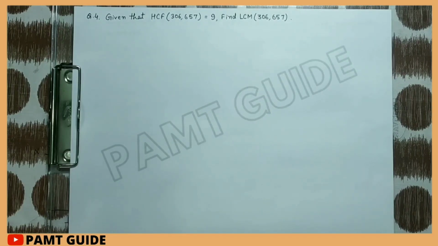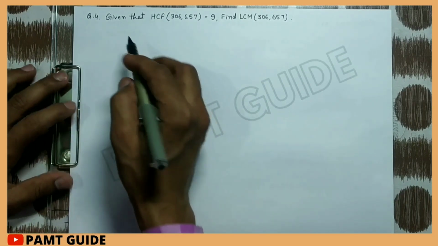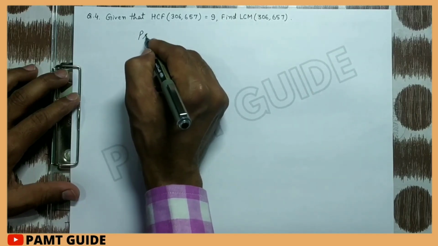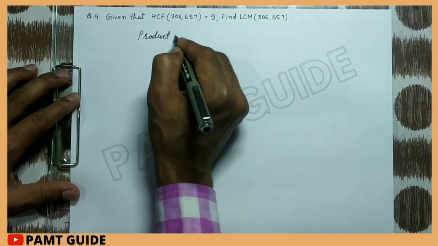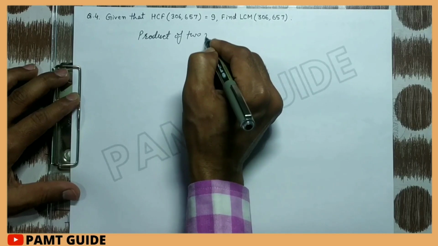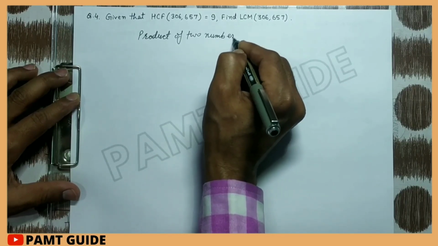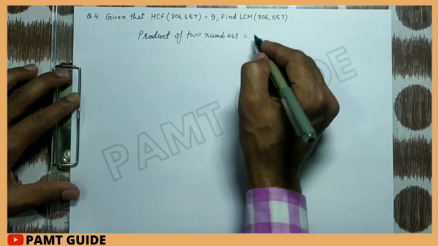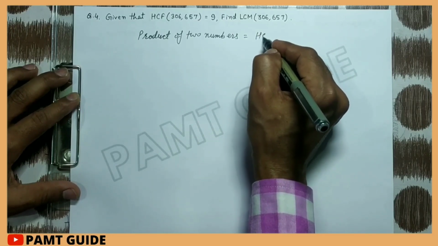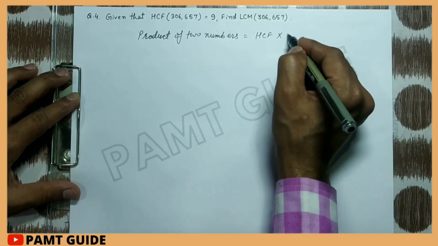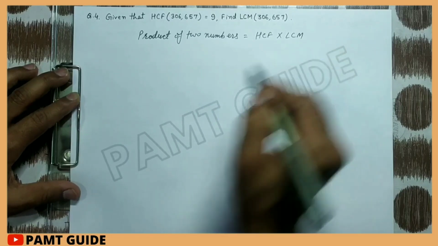Question number 4. Given that HCF of 306 and 657 is 9, find the LCM of 306 and 657. We know that the product of two numbers is always equal to the HCF and LCM.